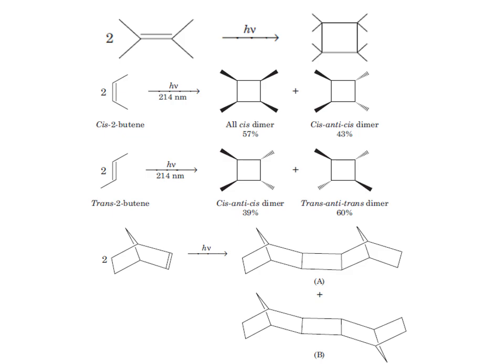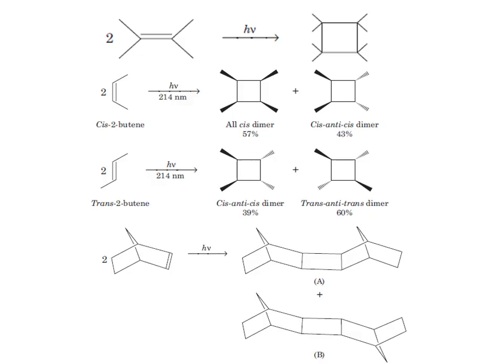The dimerization of simple alkenes whose lambda max is equal to or less than 200 nanometers is technically difficult. Increased alkyl substitution of ethene causes a bathochromic shift of the absorption band toward longer wavelength, that is, the energy is reduced. So direct irradiation of neat 2,3-dimethyl-2-butene, with absorbance at 224 nanometers, gives the corresponding dimers. Here cis-2-butene gives 57% all-cis isomer and 43% cis-anti-cis dimer, and trans-2-butene gives cis-anti-cis dimer 39% and trans-anti-trans dimer 60%.